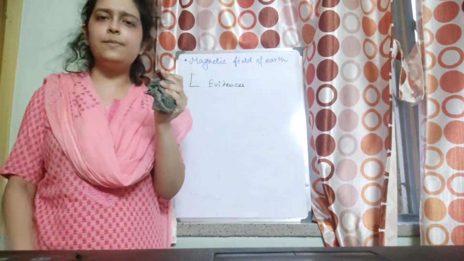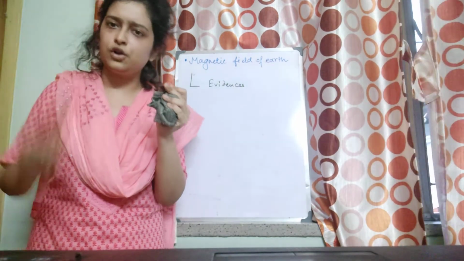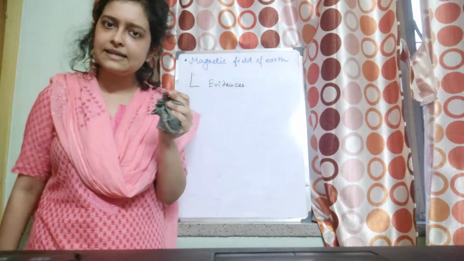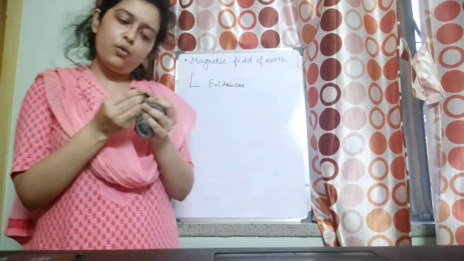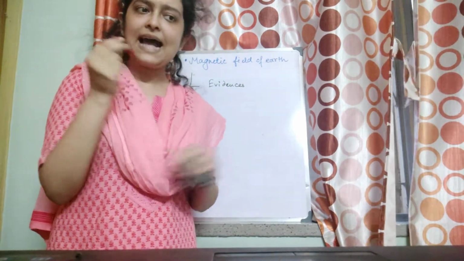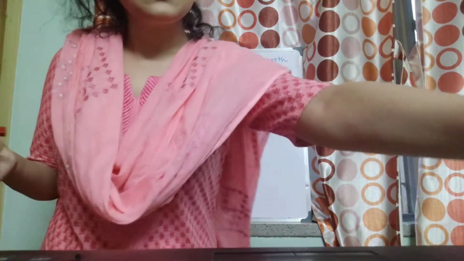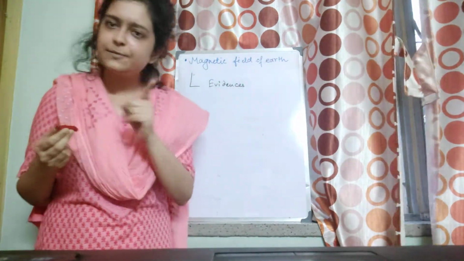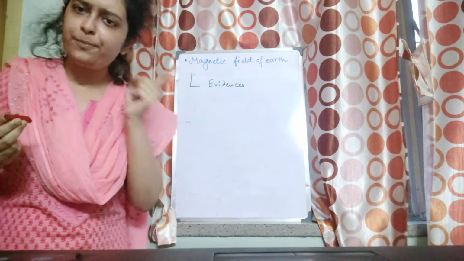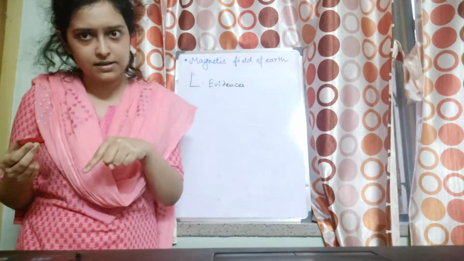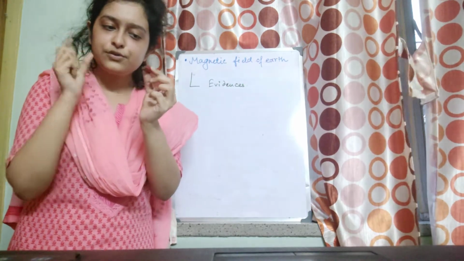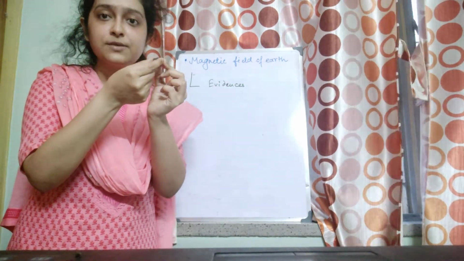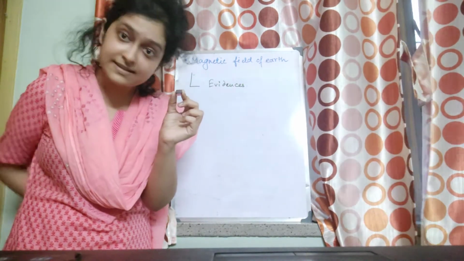The end of the bar magnet which points towards the geographical north, we call the north pole of the magnet. The other end we call the south pole of the magnet. So it is doing so, that means there must be some magnetic property exhibited by the Earth which is actually trying to attract the opposite poles towards itself, isn't it?